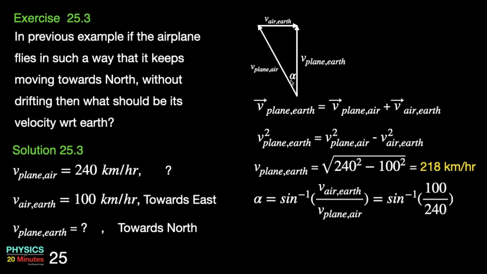The angle alpha which the plane must take towards west can be determined by using sine inverse of v air earth upon v plane air, which is sine inverse of 100 by 240, which is 25 degrees.